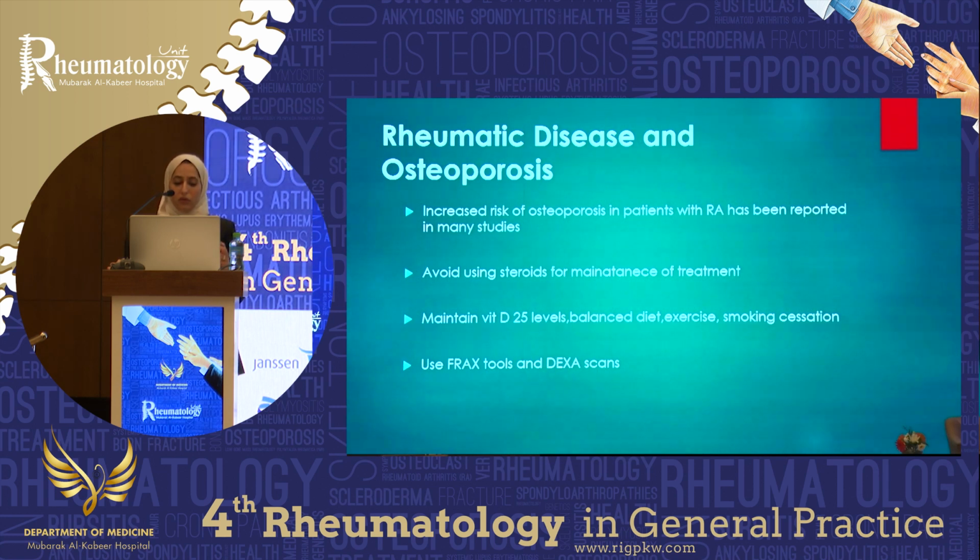So rheumatic diseases and osteoporosis, this is a very common thing that we see in clinics. Increased risk of osteoporosis in patients with RA has been reported in many studies. And of course, we use steroids, so avoid using steroids for maintenance of treatment, especially since we have so many treatment options now in the form of DMARDs to control our diseases. And make sure to maintain vitamin D levels, a balanced diet, exercise, and most importantly, again and again, smoking cessation. And we can use FRAX tools, and we can use DEXA scans to make sure that our patients don't have osteoporosis.